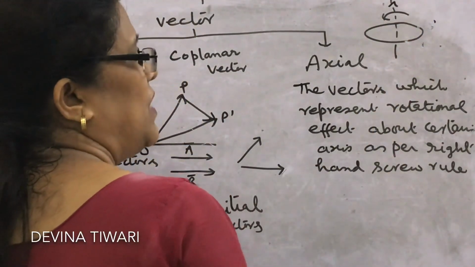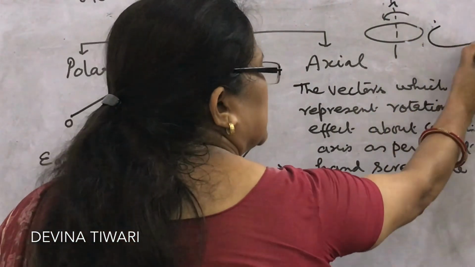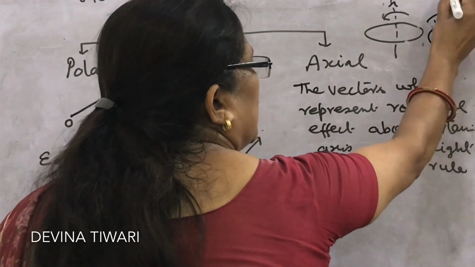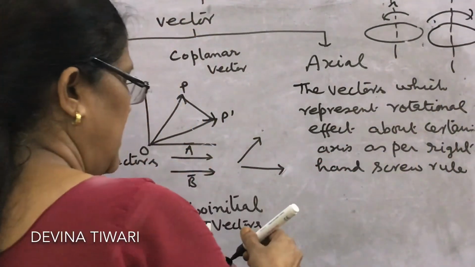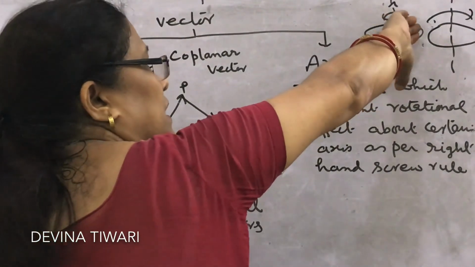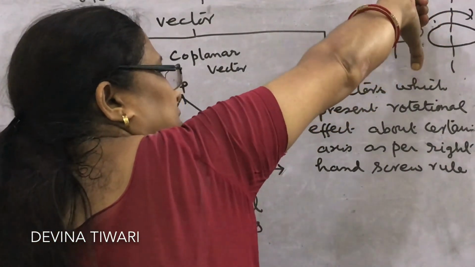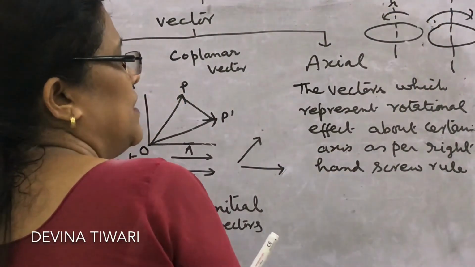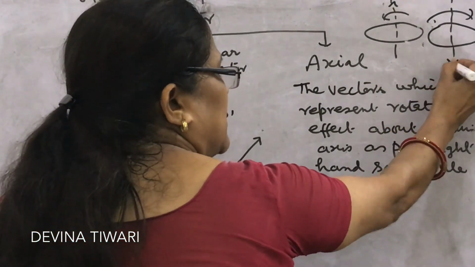This will be upward. And if the object is rotating in this way about this axis, how will you find it? The curling of the fingers gives the direction of rotation, then where is the thumb? Downward. So this is the direction of the axial vector.